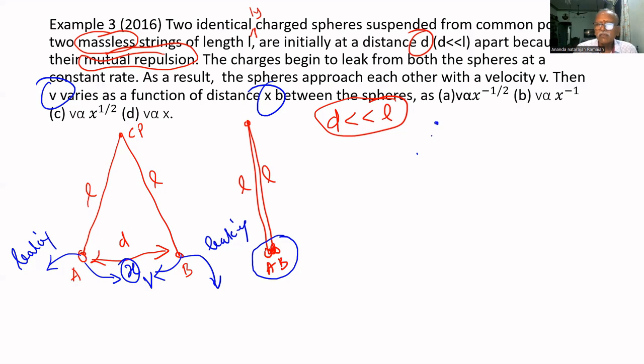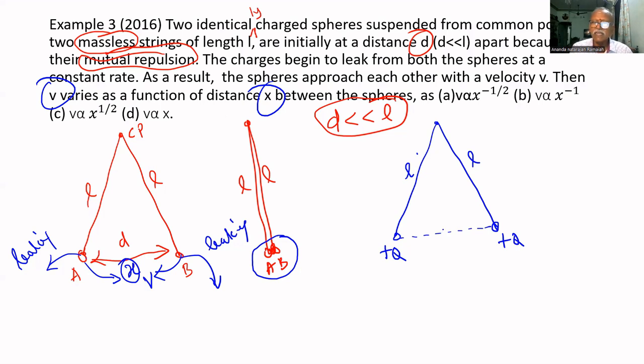This is a string of length L, another string of length L. Here the charge is plus Q, here also plus Q. That's why the distance between them is D, but initially it is D. After that, it decreases. D starts decreasing because they are approaching each other.